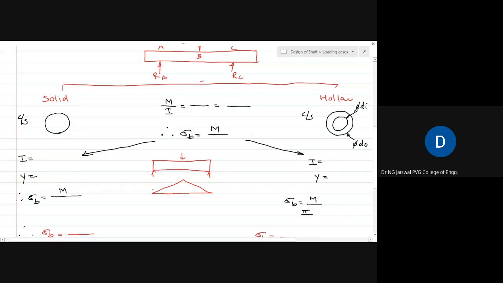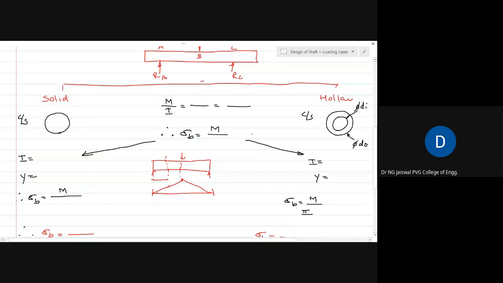Bending moment at this point is equal to 0, bending moment at this point is equal to 0, and bending moment at any section in between, say here, will be equal to this force into this much distance. So it's purely a function of distance, and the distance is varying from this end up to the center. So it will vary from the end to some peak value, and again drop down to 0 because here bending moment is 0. I will not give more time to explain this, because this is all fundamental from strength of materials.